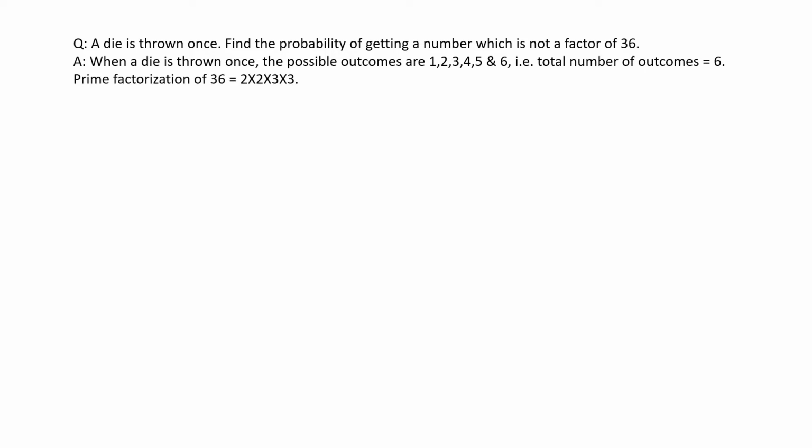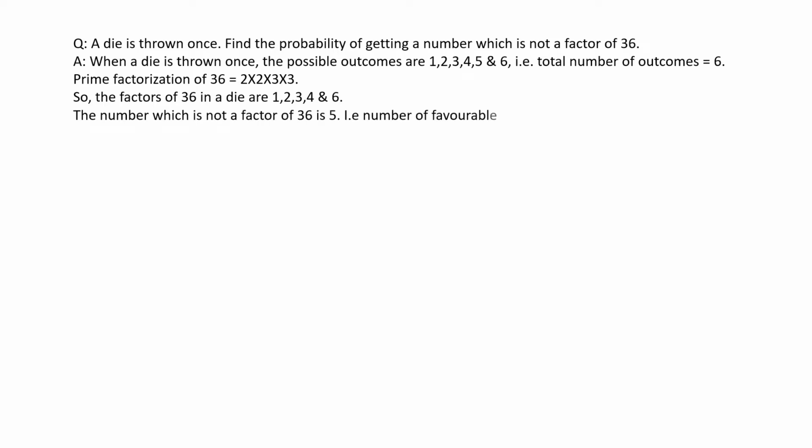Now let's do the prime factorization of 36. It is nothing but 2 into 2 into 3 into 3. Or you can say the factors of 36 on the die are 1, 2, 3, 4 and 6. That means the number which is not a factor of 36 is 5. Or you can say the number of favorable outcomes to the given event is 1. So the probability of getting a number which is not a factor of 36 is 1 by 6, is the answer.